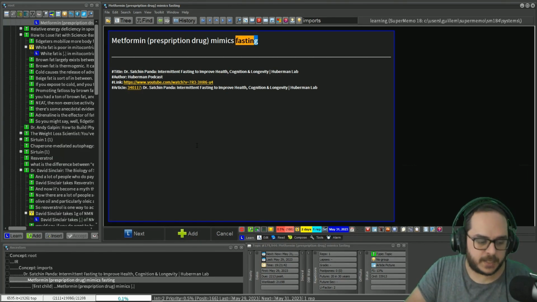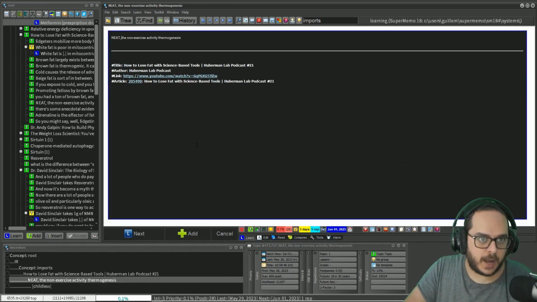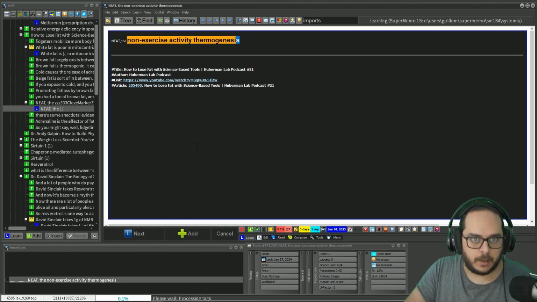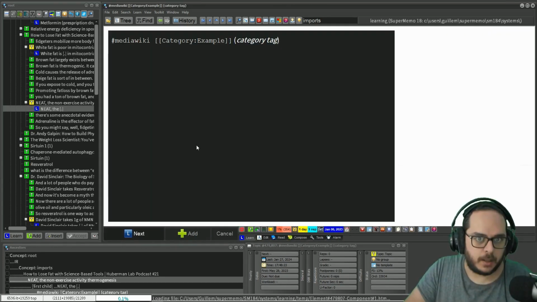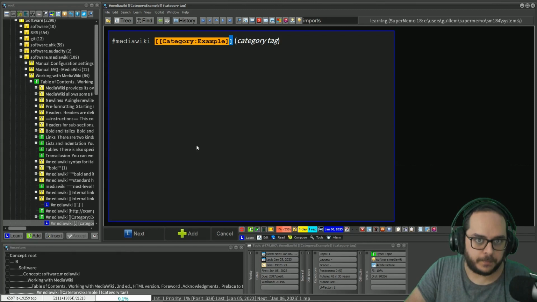But for men, mimics fasting. Next. NEAT stands for what? Non-exercise activity thermogenesis. Cool. Boom. Next. What is this? The syntax for category tag in the wiki. Boom.